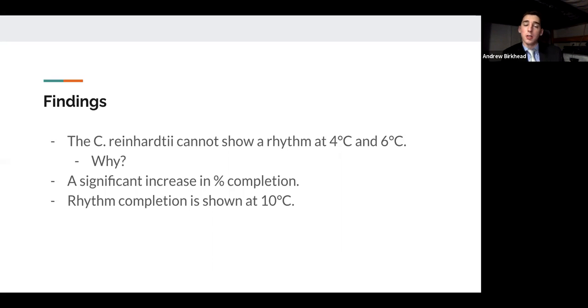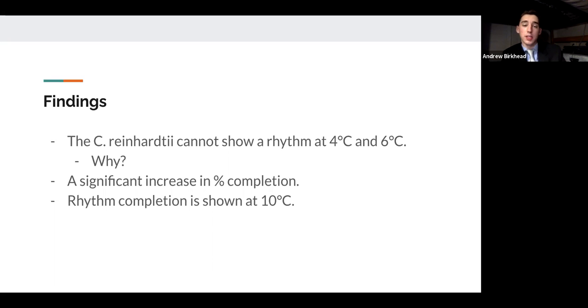We aren't really sure why the organism can't show rhythm at 4 and 6 degrees Celsius. It's either because the organism can't swim at such a low temperature, or because, in and of itself, the organism can't regulate a cycle, which would make our results more significant. If they can't swim, that's an error in measurement. We really just don't know if they can show rhythm.